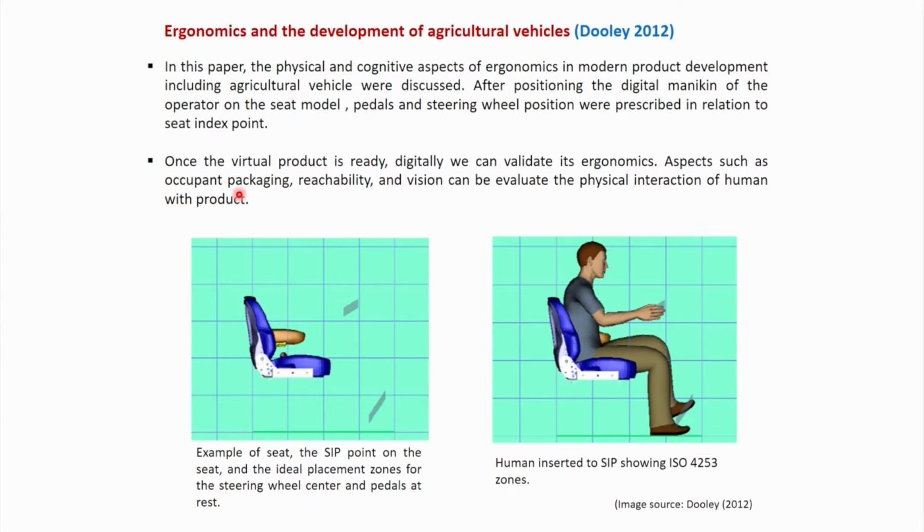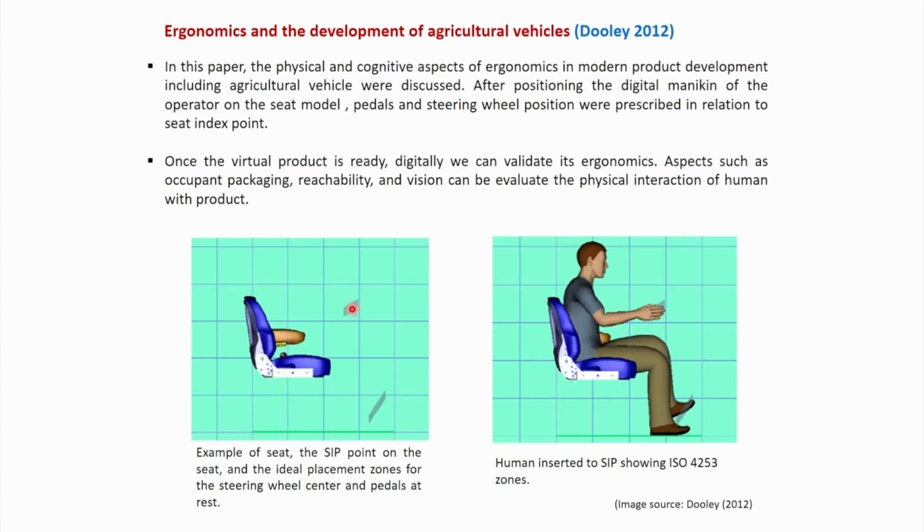Aspects such as occupant packaging, reachability and vision can be evaluated, the physical interaction of human with product. So here it is shown example of seat, the seat index point of the seat and the ideal placement zones for steering wheels, center and pedals at rest.